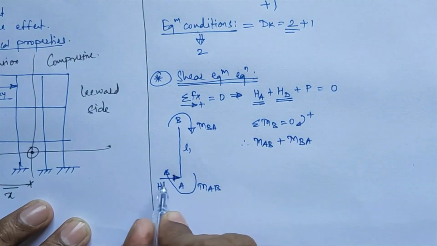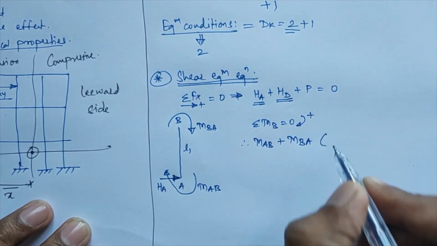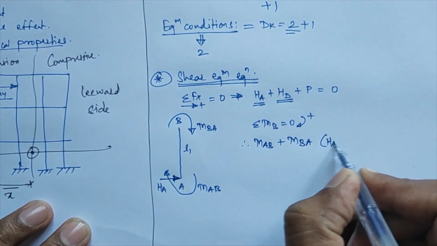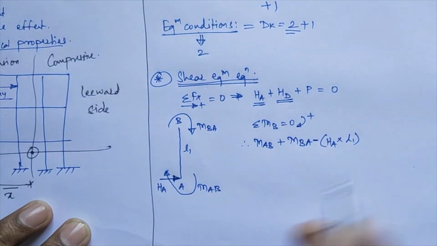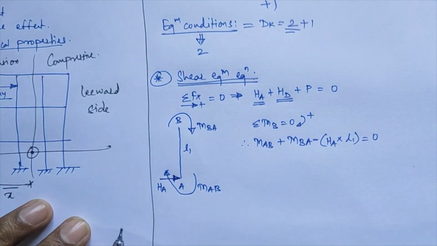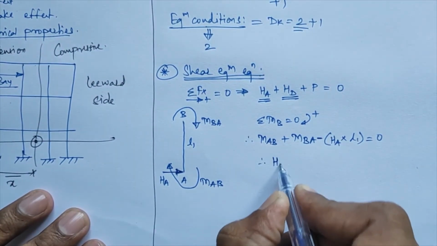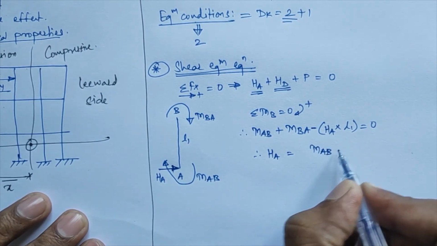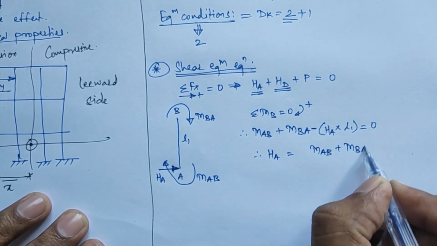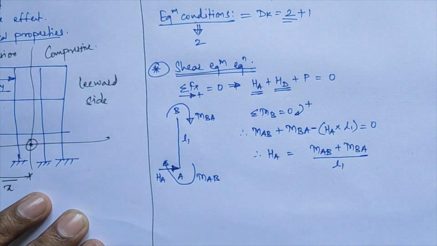The moment of HA about point B will be HA into L1, and that moment is anti-clockwise in nature, so I treat it as negative, equal to 0. If I calculate the value of HA, I get HA equal to MAB plus MBA divided by L1.